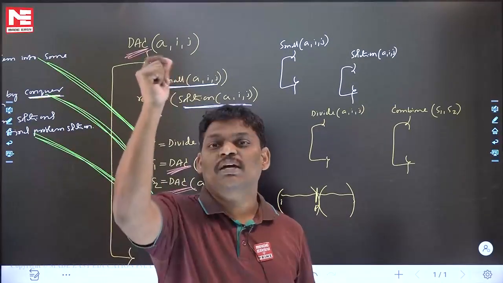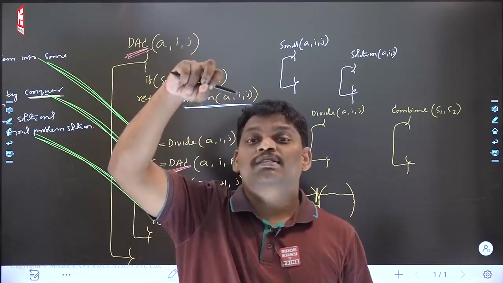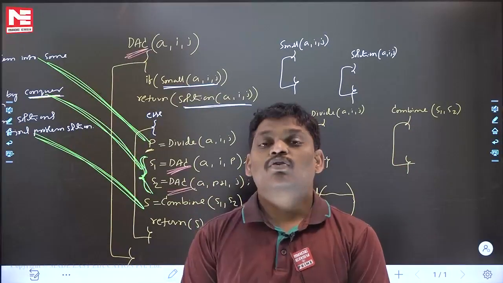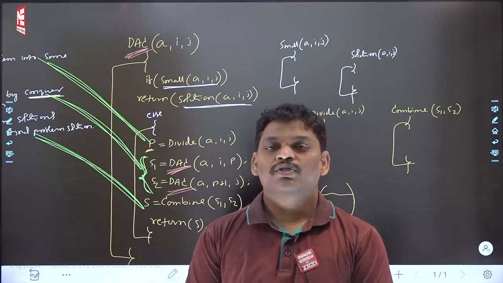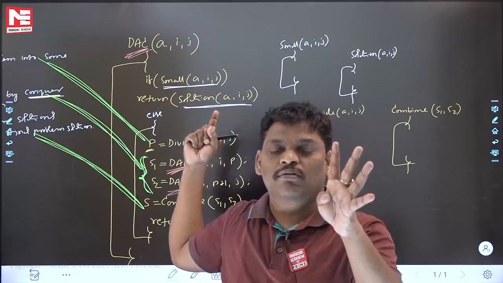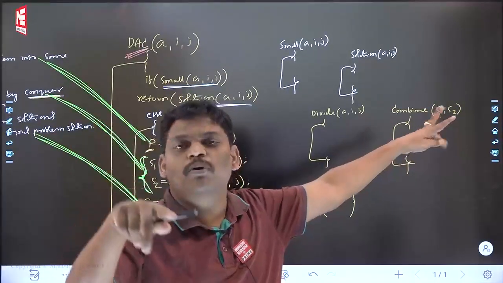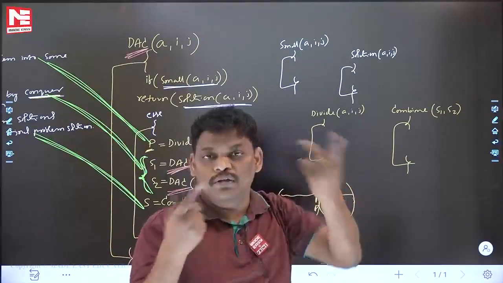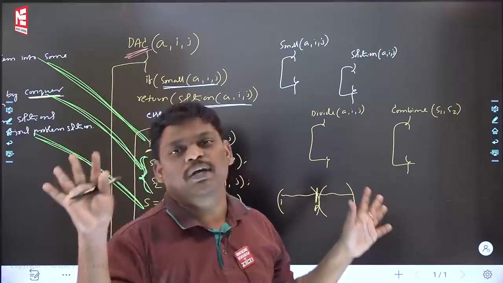Please be correct. Last time I want to ask you, please listen everyone. When can I say my problem is an application of divide and conquer? This divide and conquer algorithm contains four major functions. If you see the code, gaps are there. To your problem, please fill those gaps. If you are able to fill those gaps in a nice way, you will get a nice divide and conquer algorithm for your problem.